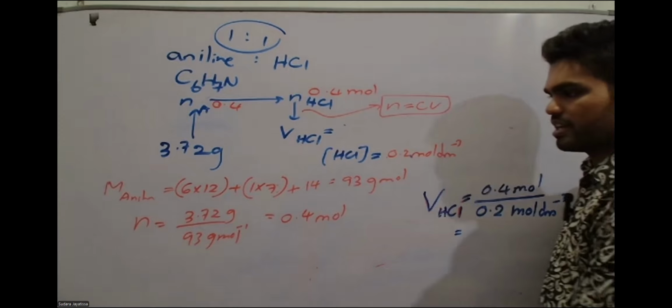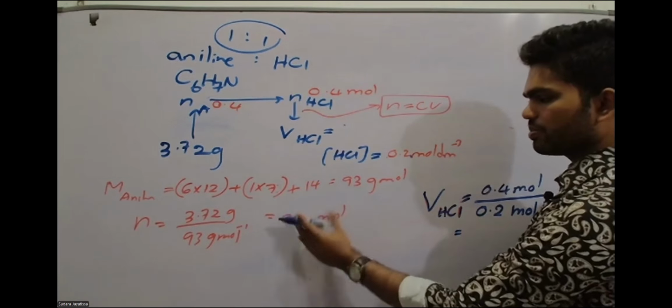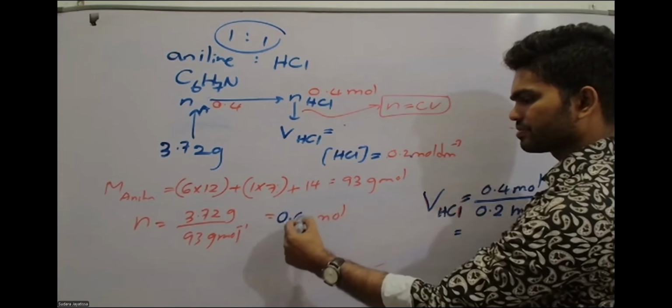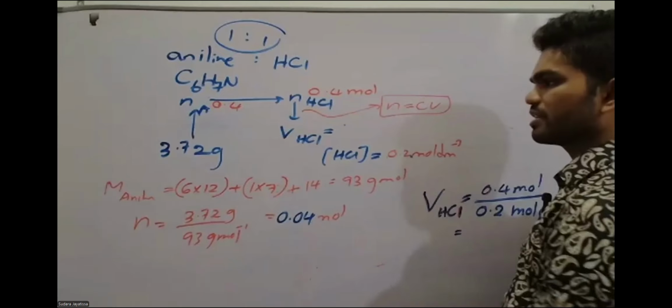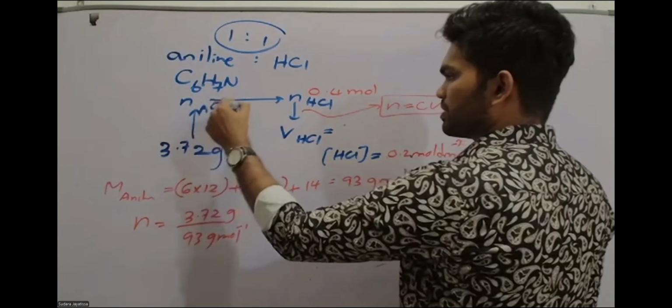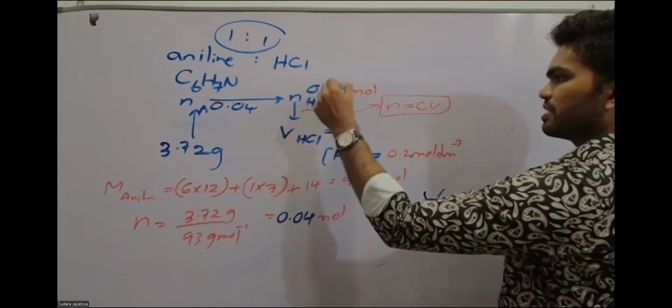And here, did I make a simplification error? Yes, it should be 0.04.